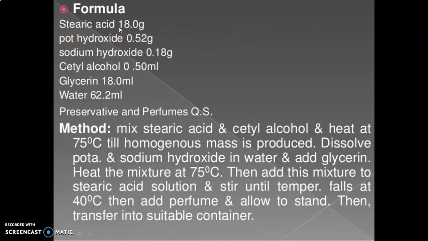Formula for this foundation cream: stearic acid 18 gram, potassium hydroxide 0.52 gram, sodium hydroxide 0.18 gram, cetyl alcohol 0.50 ml, glycerin 18 ml, water 62.2 ml, preservative and perfumes quantity sufficient. Method of preparation: mix the stearic acid and cetyl alcohol and heat at 75 degrees Celsius till a homogeneous mass is produced. Dissolve the potassium and sodium hydroxide in the water and add glycerin. Heat the mixture at 75 degrees Celsius. Then add this mixture to the stearic acid solution and stir until the temperature falls to 40 degrees Celsius. Then add the perfume and allow to stand. Then transfer into a suitable container.